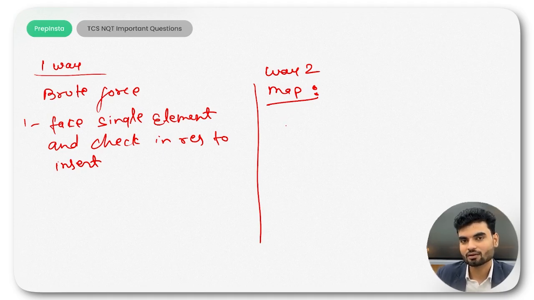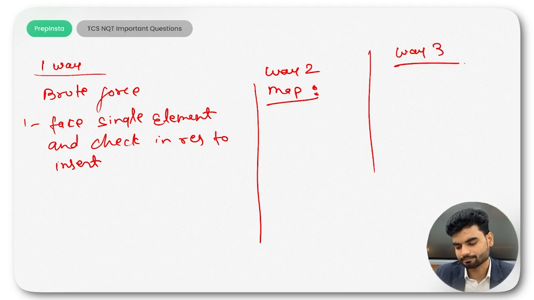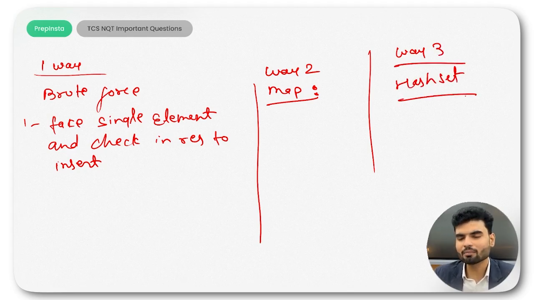The second thing is that you can use a hash set. You put all the values in a hash set, because a hash set stores only unique values. So you convert that array to a hash set, and the hash set back to an array, and you will have all the unique values. I guess that will be way number 3, and it sounds easy to me. So you can have multiple ways. I don't know which way you will choose, but you can have these.